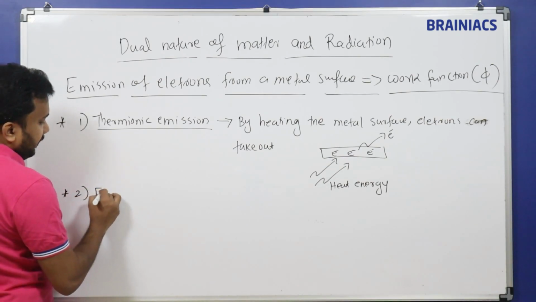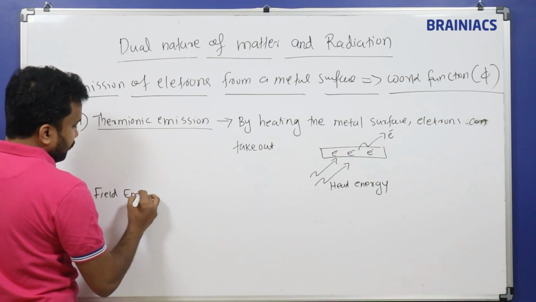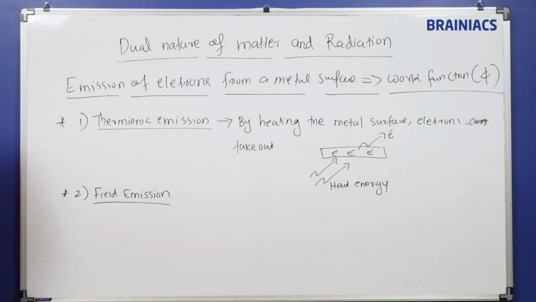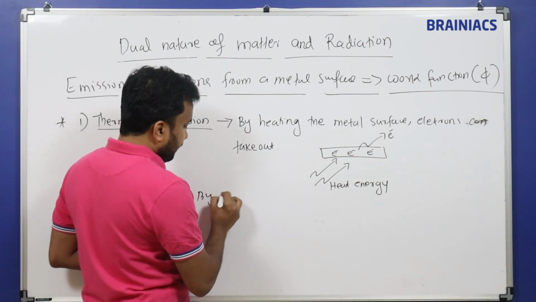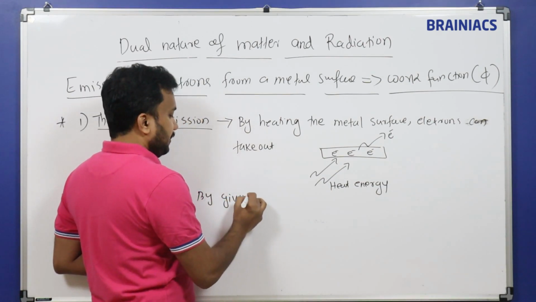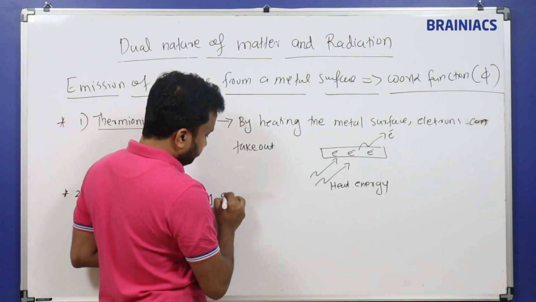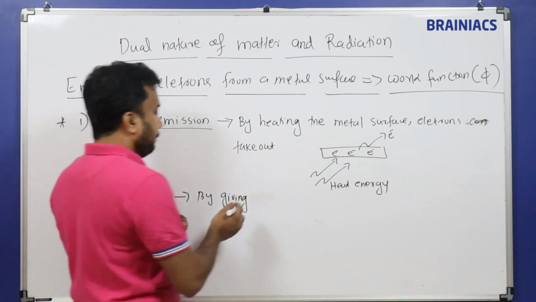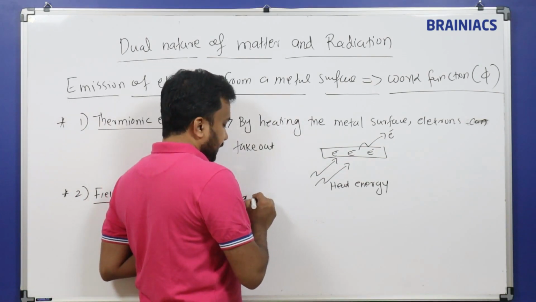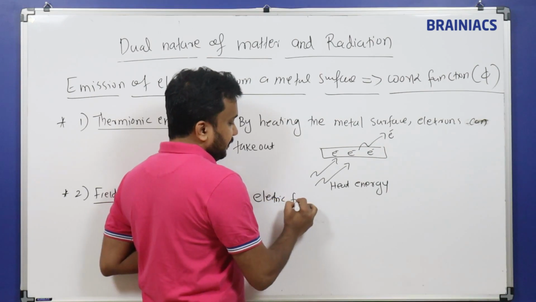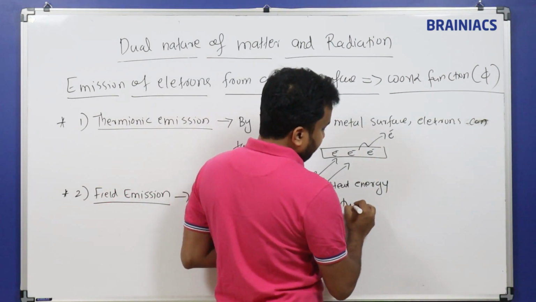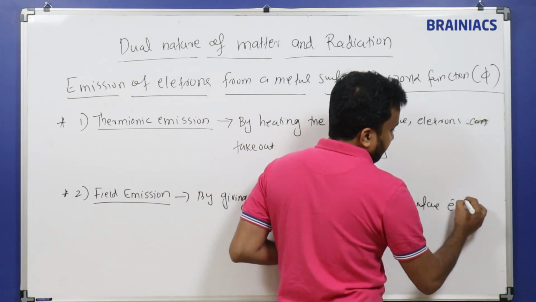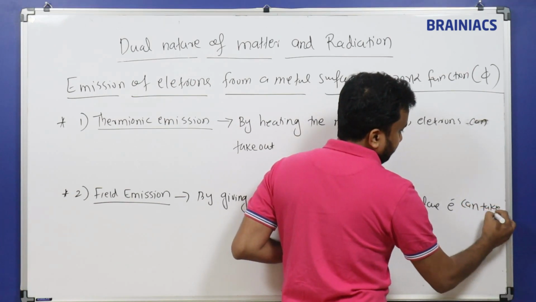The next one is called field emission. So what is field emission? By giving an electric field to the metal surface, electrons can be taken out.